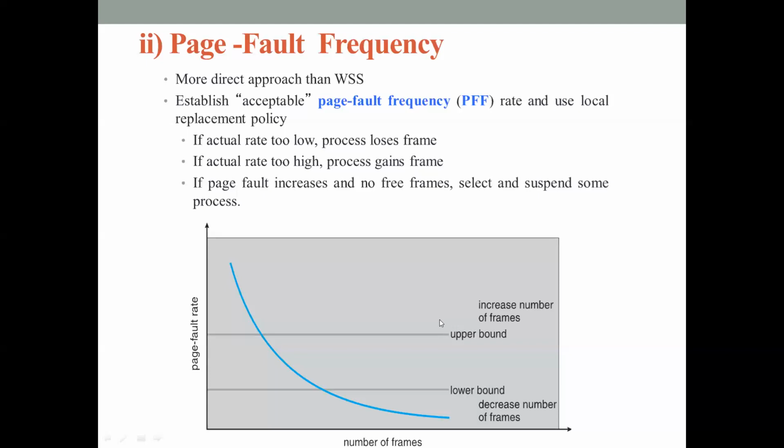So that is all about the concepts of thrashing and how we can use the working set model of process execution and page fault frequency to prevent thrashing. From this we can conclude that thrashing has severe performance effects on the computer system, and as far as possible it has to be avoided at any cost.